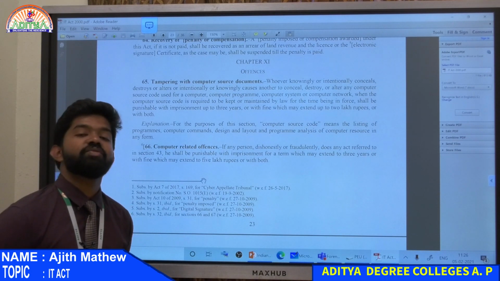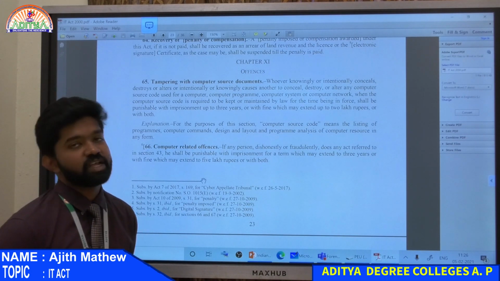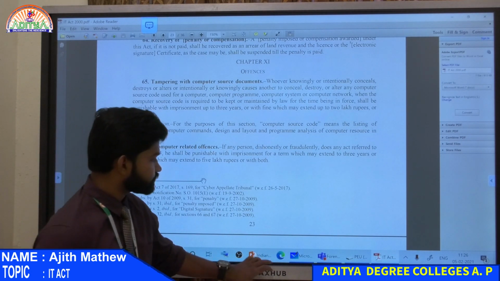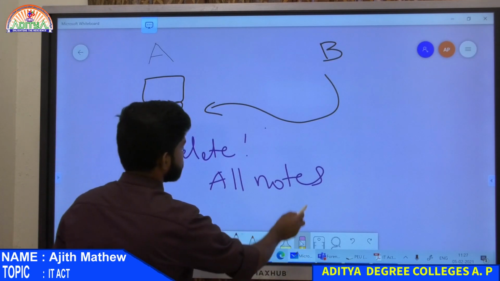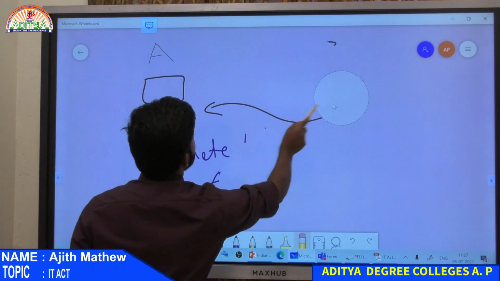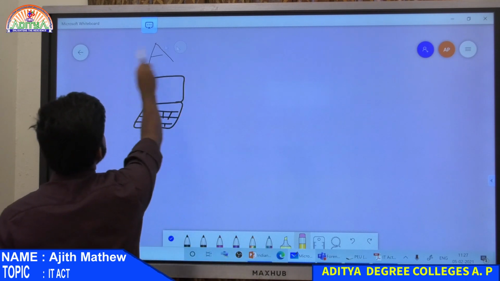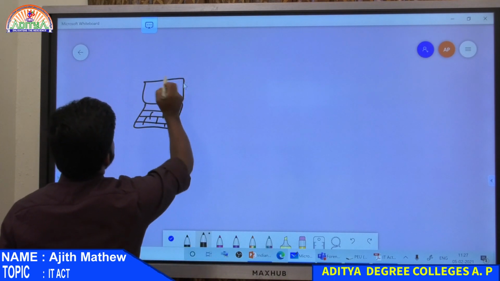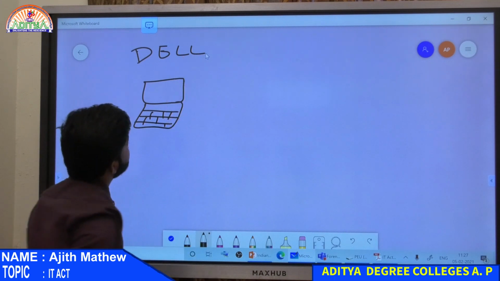Okay. If you are tampering with any source codes in a computer, any source code, for example, you are working in a company. Let him work in some company, for example Dell. He is working in a company Dell.